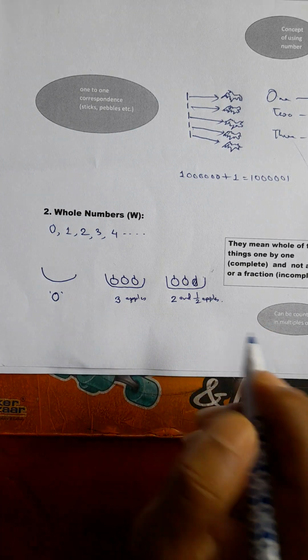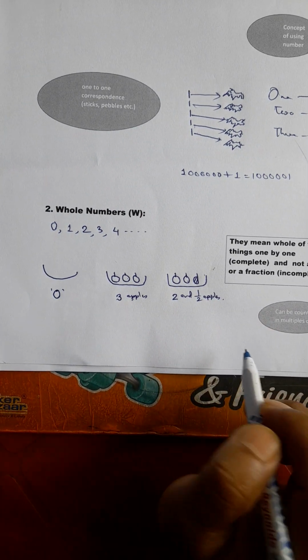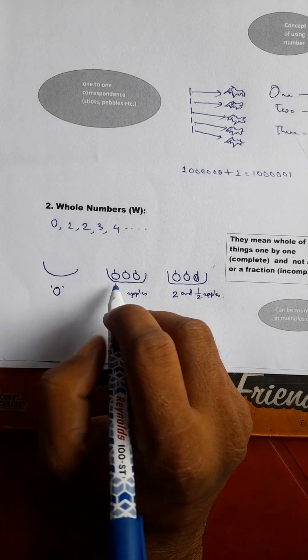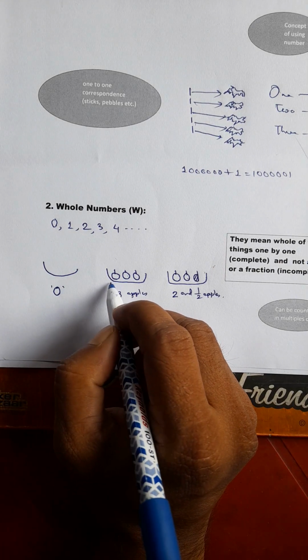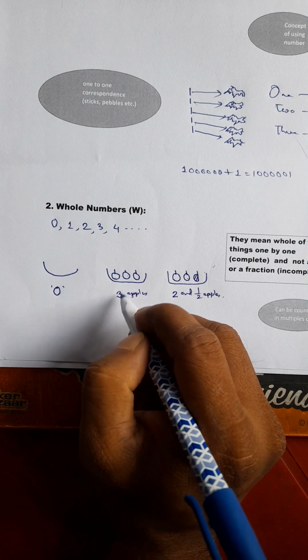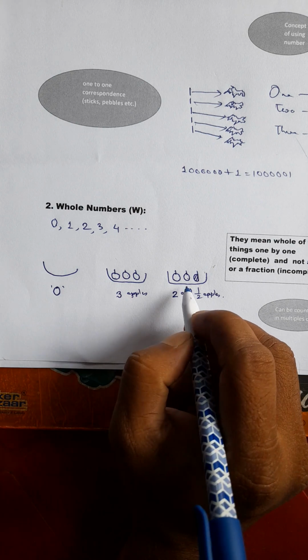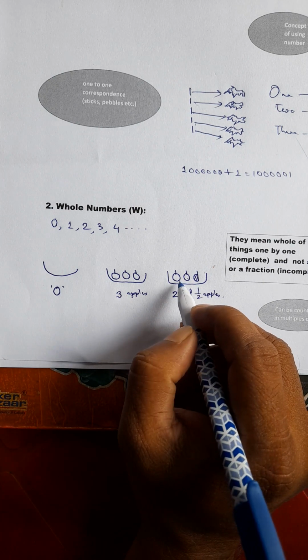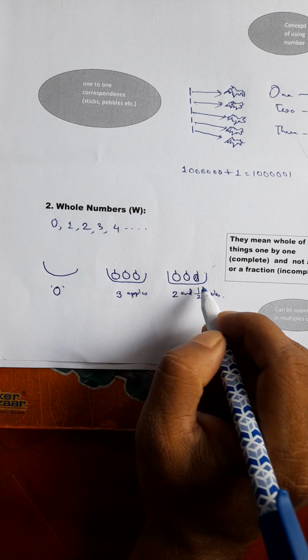So what do we mean by whole numbers? They can be counted in multiples of 1. See this figure, we can count it as multiples of 1. 3 apples means 3 times 1 apple, but you cannot count the third box as multiples of 1 because it contains 2 whole apples and half of the third apple.